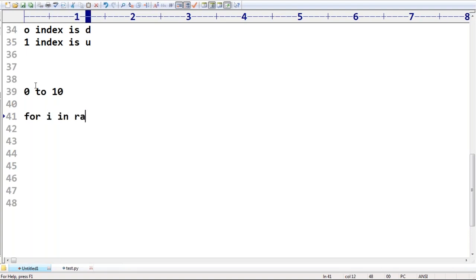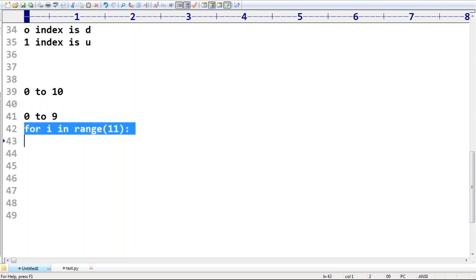For i in range of, make sure 0 to 10. If I take range of 10, by default you are going to get 0 to 9 only. Are you getting it? Range of 10 means 0 to 9 only. So my requirement is 0 to 10, which means you have to take 11.